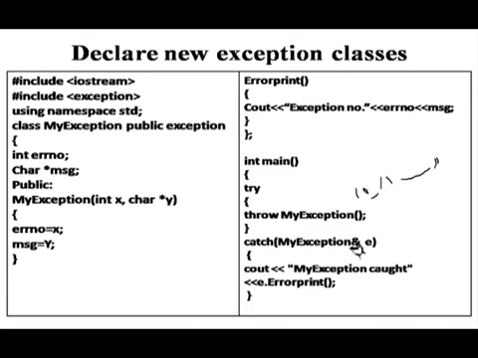Now catch my exception, there is an e object of my exception class, cout my exception code, this is a simple message, and e dot error print, this function will be called by the object and it will print the error. So user defined exception handling means we are creating our own exception class, and that will handle our error using the try throw catch block. And sometimes we can use the features of the exception class, but here I haven't used any method related to this exception class or header file.